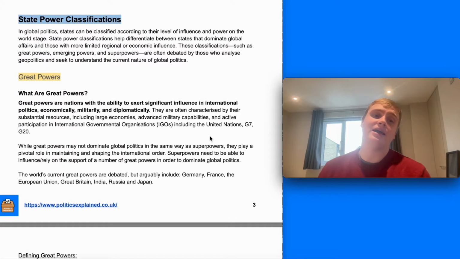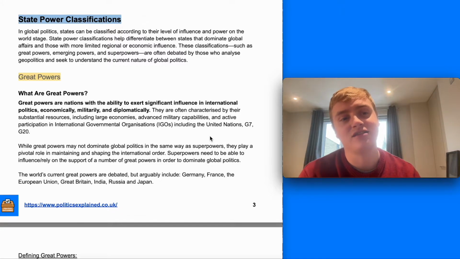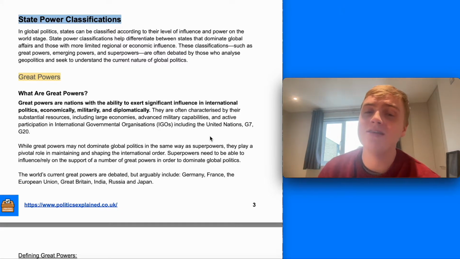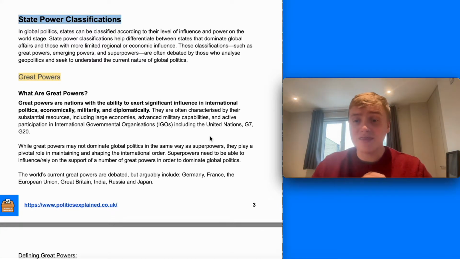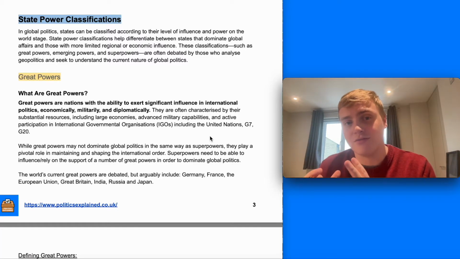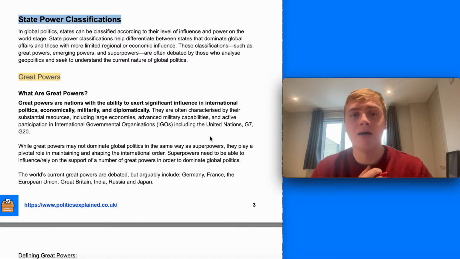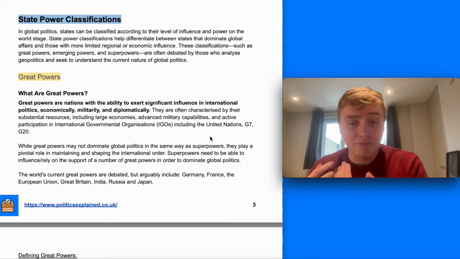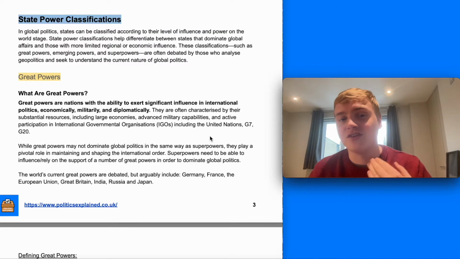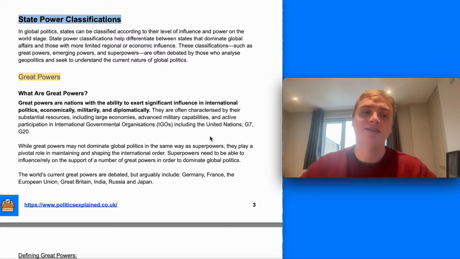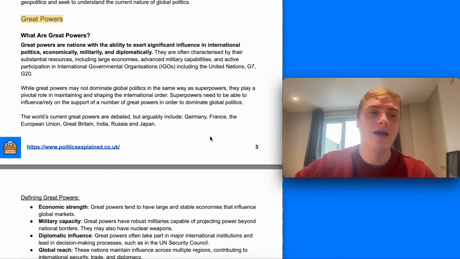Starting off then by having a look at state power classifications and starting off with great powers. So when we speak about state power classifications, this is how we think about the international order and different states in terms of their level of power and how we differentiate between them in terms of how much a state can influence and dominate global affairs. They're often debated, these classifications, by those who analyse geopolitics and seek to understand the current nature of global politics and how it's changed over the decades and over the years. Starting off then with great powers.